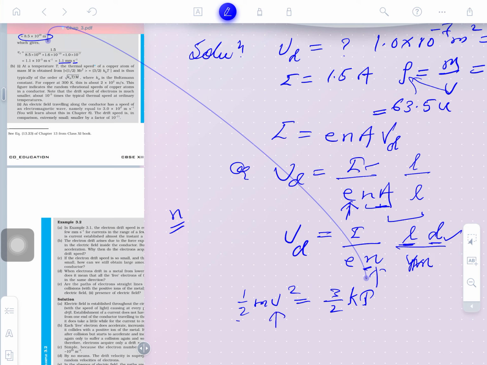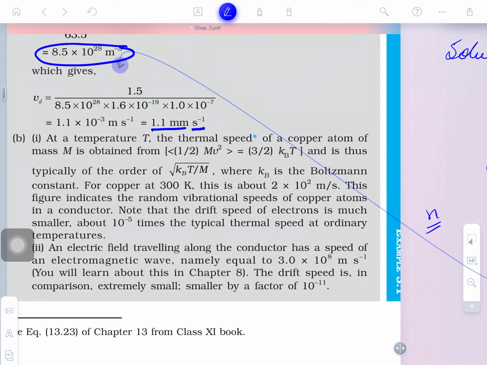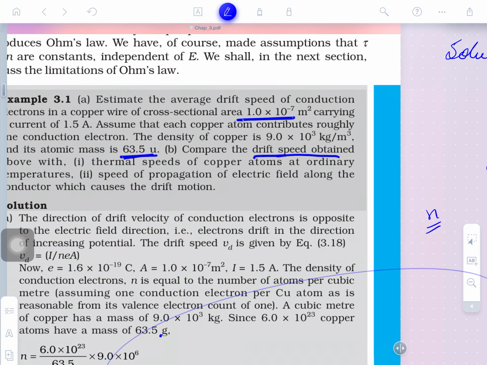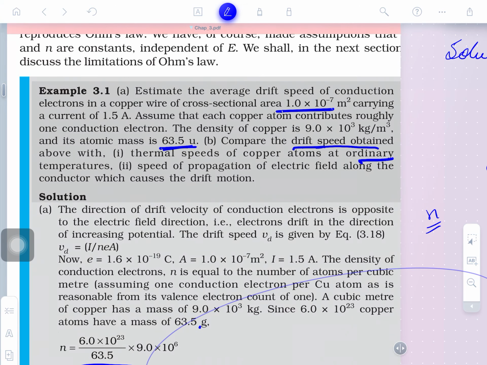So, we find here that the 2 cancels, so velocity can be written as the square root of 3kT by m. This is clear. So, the expression is before you. Here kB is the Boltzmann constant. What is the value of the Boltzmann constant? Take the temperature 300 Kelvin. What temperature is being asked here? The temperature asked is ordinary temperature.